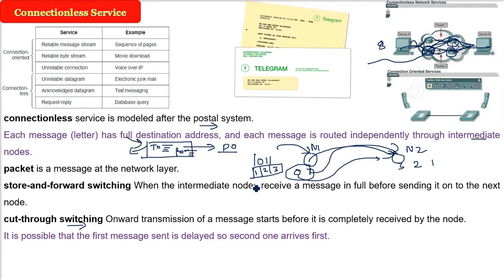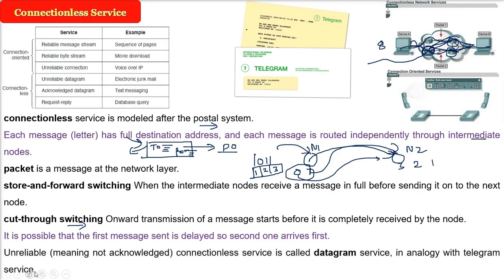Let me again tell you, it is based on the postal system, and a packet can take any route, any path. This is unreliable, not acknowledged, you will not get any acknowledgement. That is why unreliable services are faster as compared to connection oriented. This unreliable connectionless service is called the datagram service.